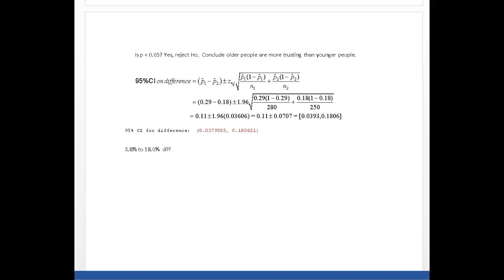So what that really means is that older people are somewhere between 3.8 to 18% more trusting than the younger generation in Chicago. And that we really should specify because these were people chosen from a specific location. We can't make a generalized conclusion about everybody. Okay.